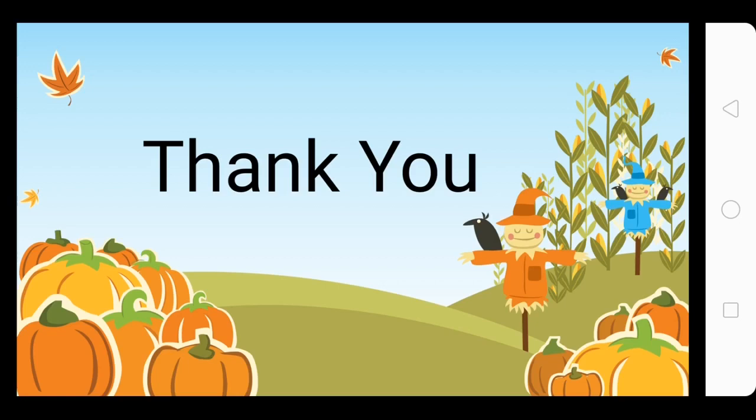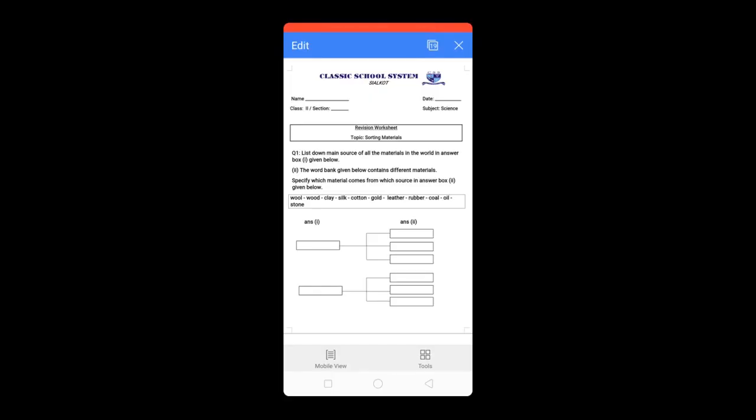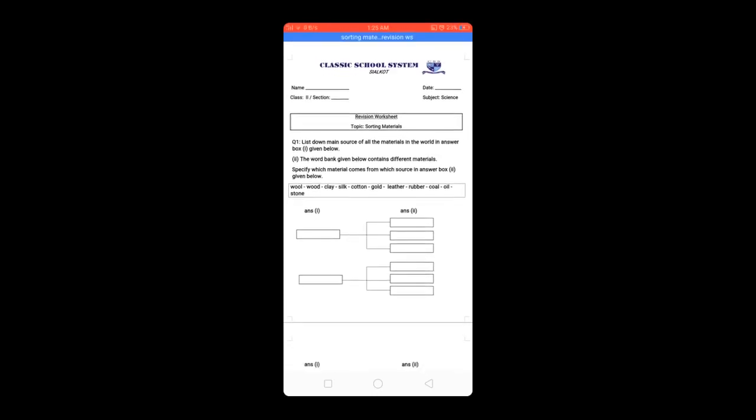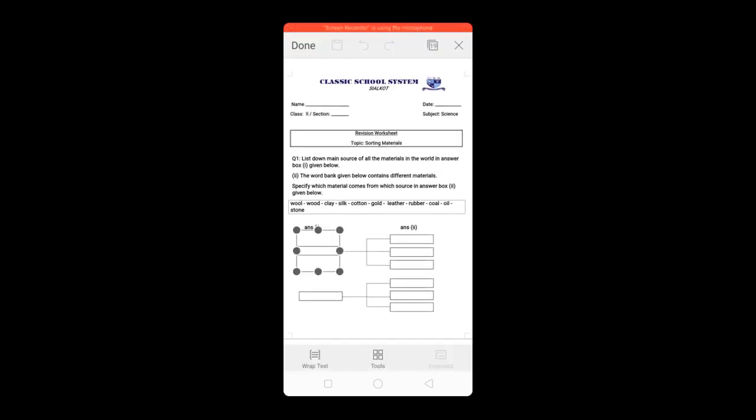Welcome back, kids, for the revision worksheet of sorting materials for your assessment number 1. You have all solved this worksheet previously, and I hope that your concepts are clear. So let's revise this worksheet. Question number 1. List down main sources of all the materials in the world in answer box 1 given below. So in answer box 1, you have to write which source of natural material, like how many sources of natural material do we have. For instance, is it plant or animal or ground?